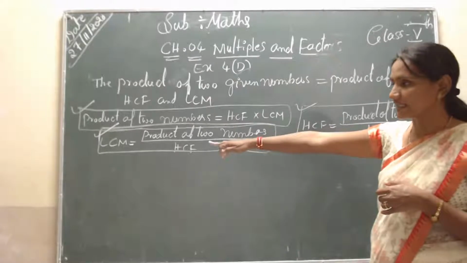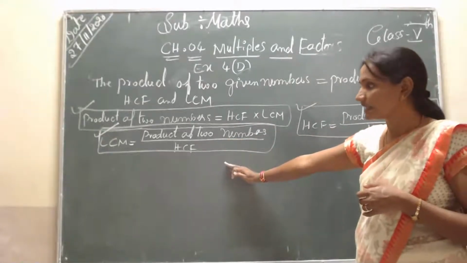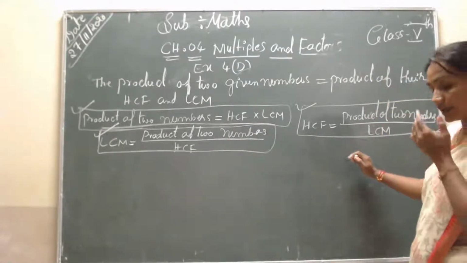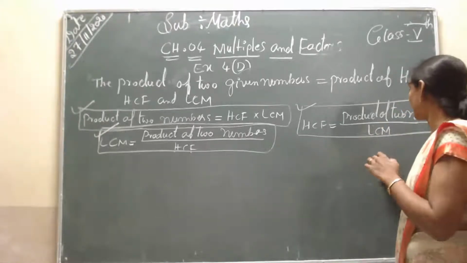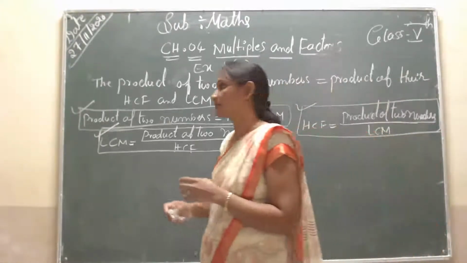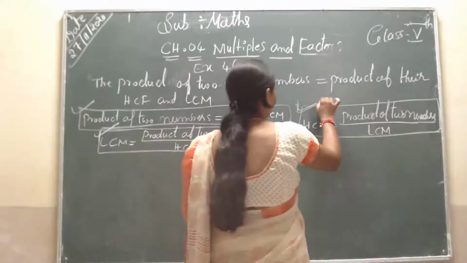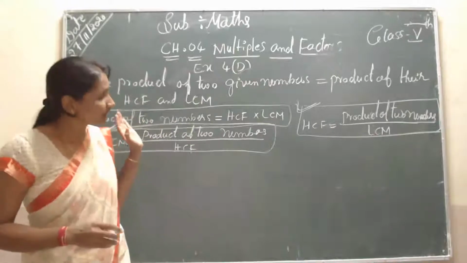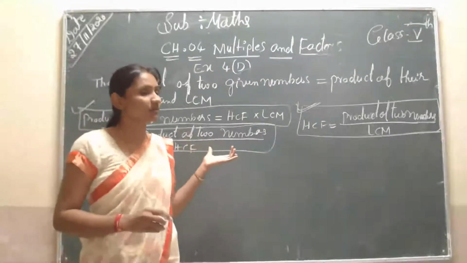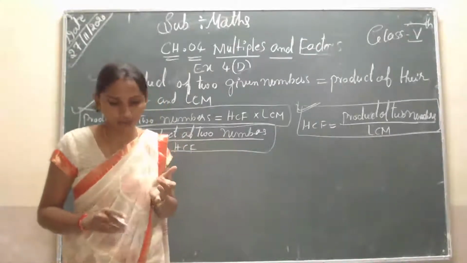To find the LCM, it is divided by the HCF. Students, don't forget, these three formulas are very important. Now I will solve one question applying these three formulas.